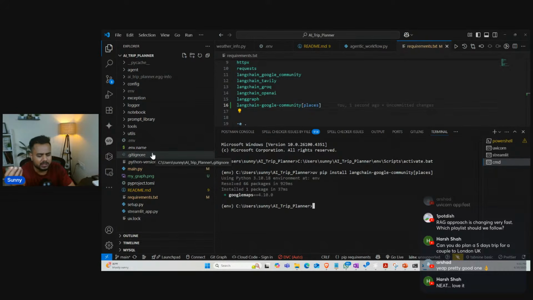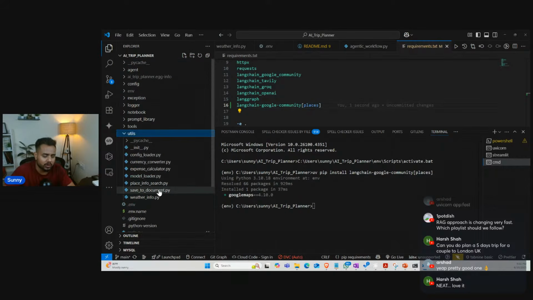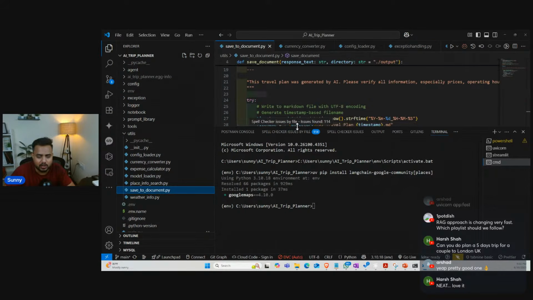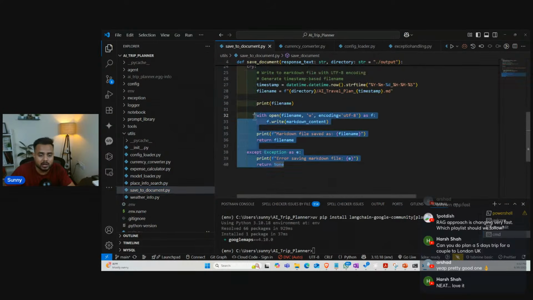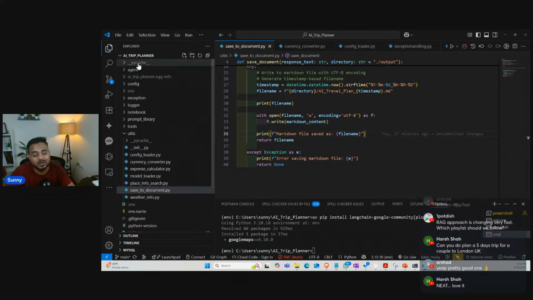You can save this as a docx, as a markdown, as a pdf, in whatever way you want to generate this output. See, I already did this save to document. We'll have to check whether I'm calling it or not. Okay, so here the location is not correct. My location is AI trip planner, and here I wrote AI travel planner. So let me correct this location in the first place.